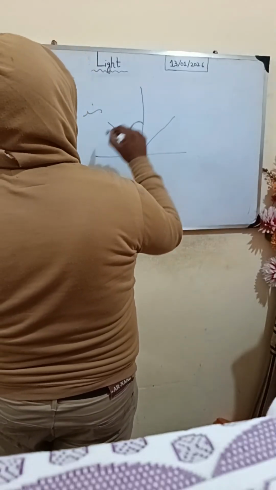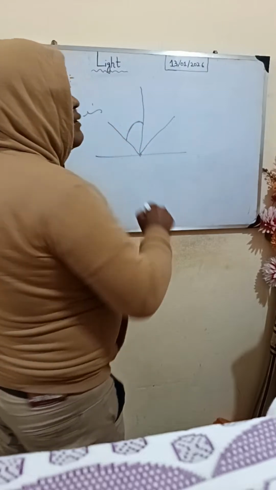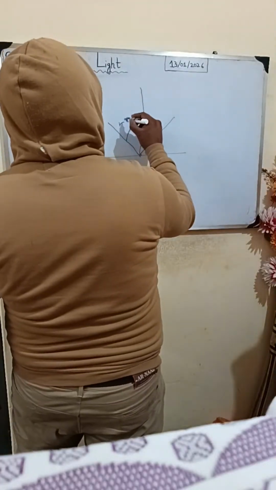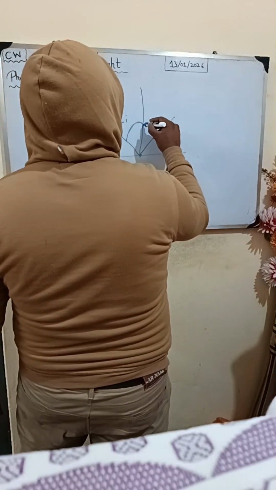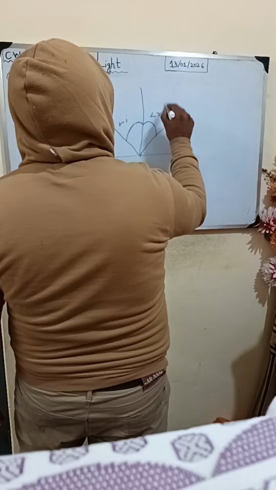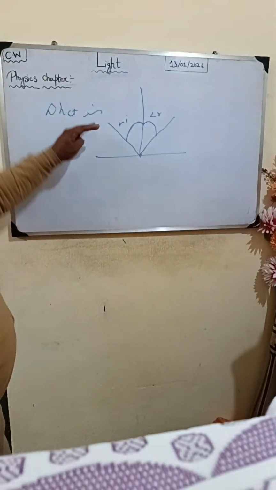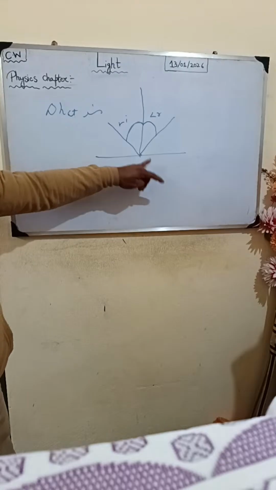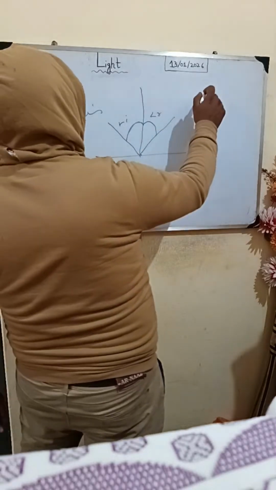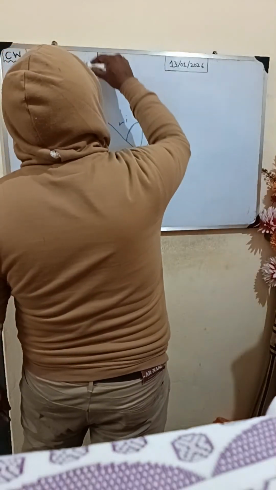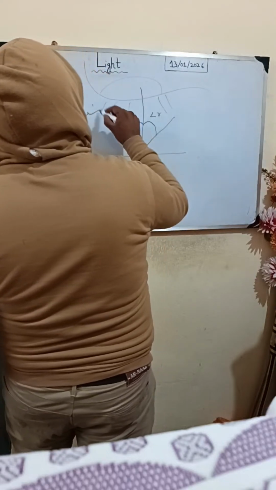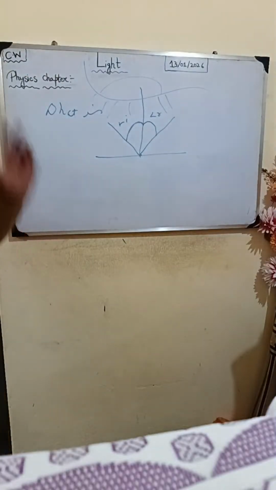this is the angle of incidence, I, and this is the angle of reflection, that is angle R. This is how the light comes straight and strikes or hits the surface, and then it reflects and enters our eyes. Clear? That's how it reaches our eyes.